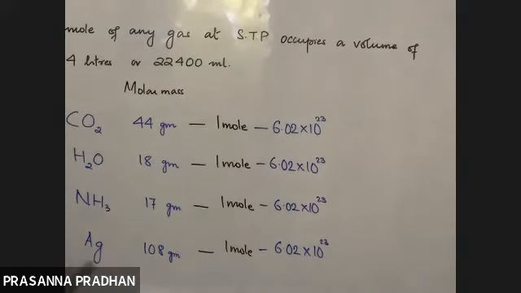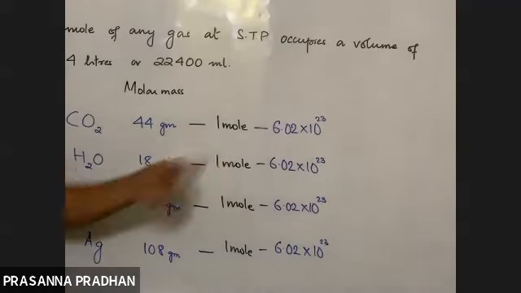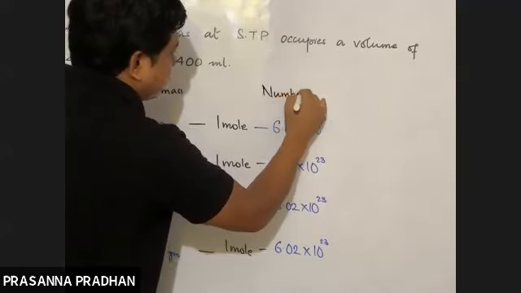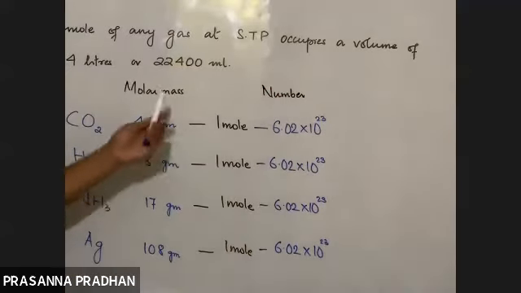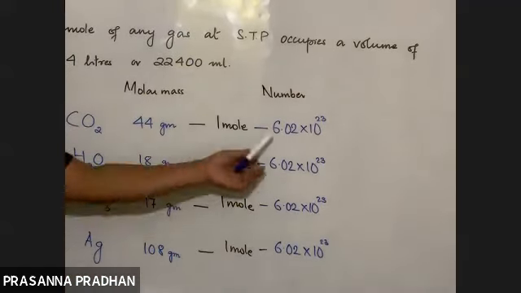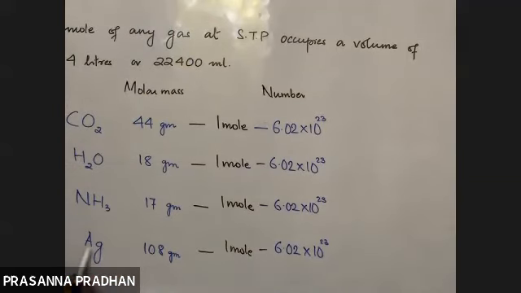So mole can be expressed either in terms of mass or in terms of number. 1 mole always contains Avogadro number of particles. 1 mole of compound contains Avogadro number of molecules. 1 mole of element contains Avogadro number of atoms. Again, 1 mole is equal to the molecular mass, or if it is an element, the atomic mass. So today we are going to express this concept of mole in terms of volume.